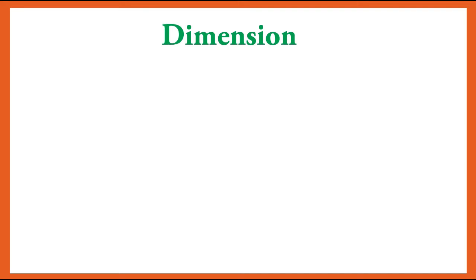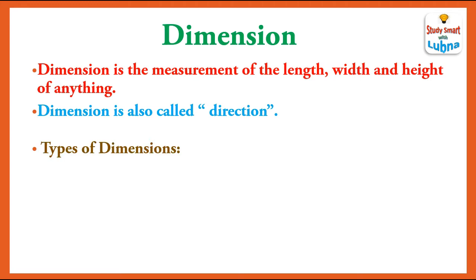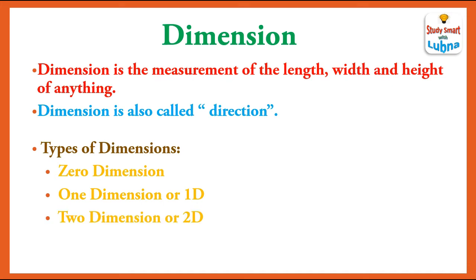Dimension. What is dimension? Dimension is a measurement of the length, width and height of anything. Dimension is also called direction. Types of dimension. Following are the types of dimension: 0 dimension, 1 dimension or 1D, 2 dimension or 2D, 3 dimension or 3D.